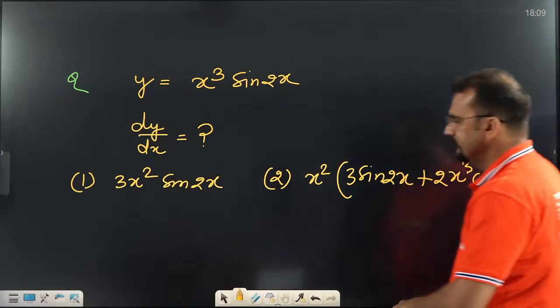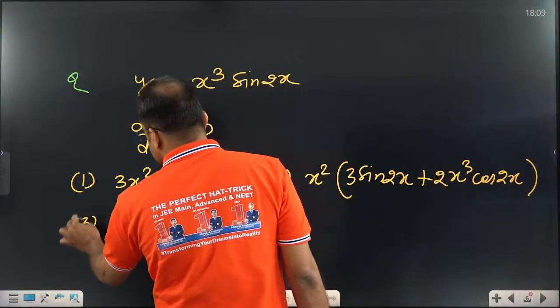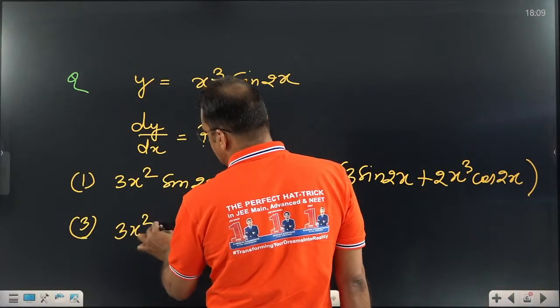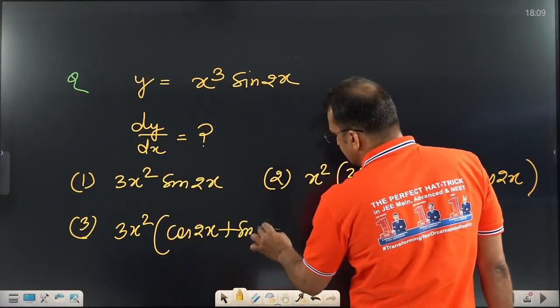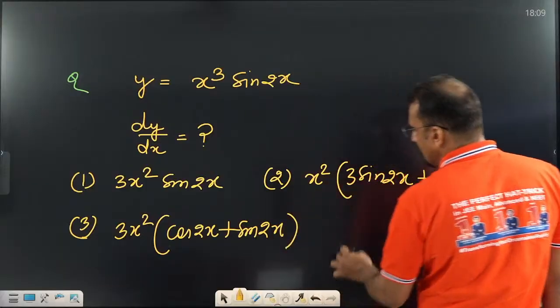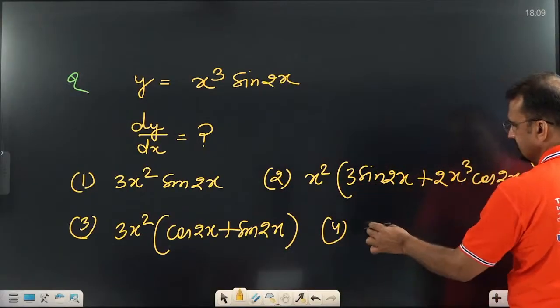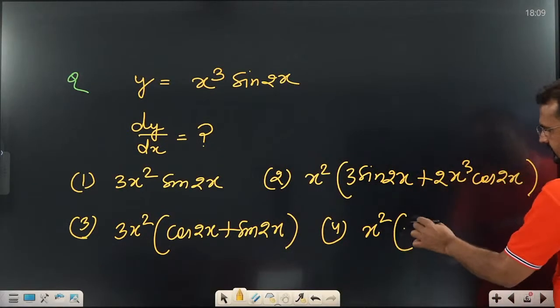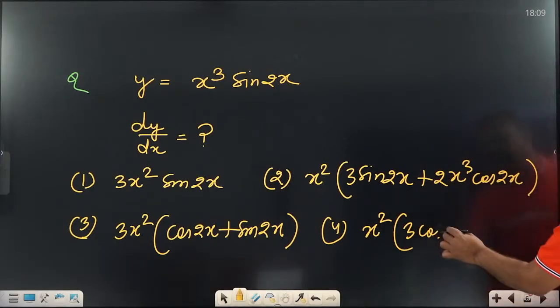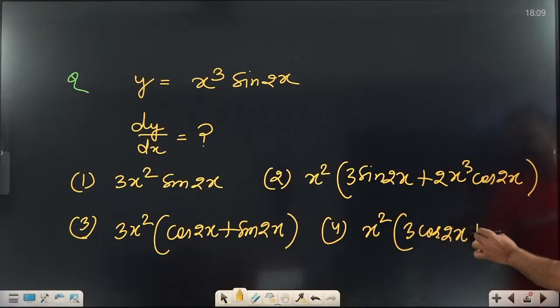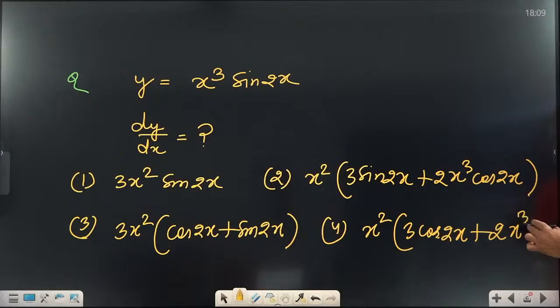Option 3 is 3x square cos 2x plus sine 2x. Option 4 is x square 3 cos 2x plus 2x cube sine 2x. Now tell me which is the right option.